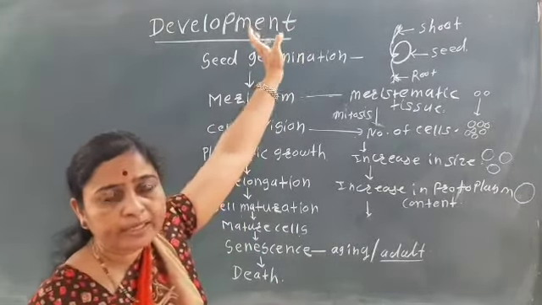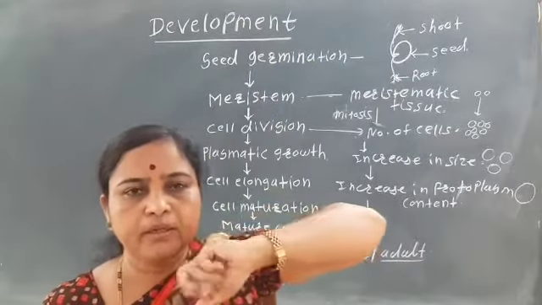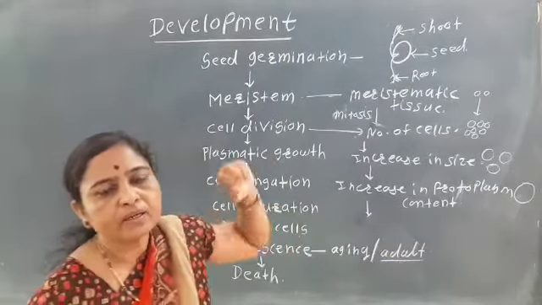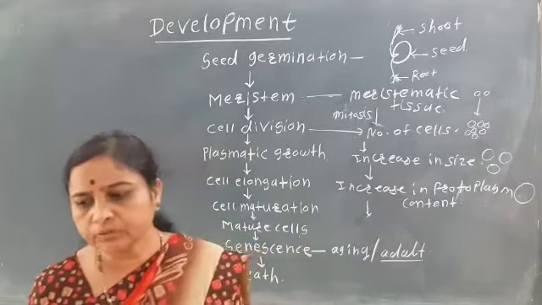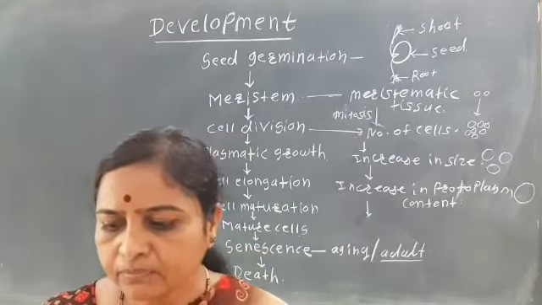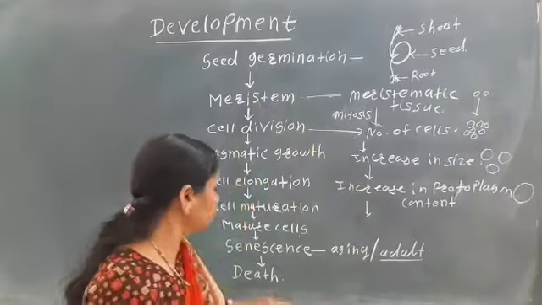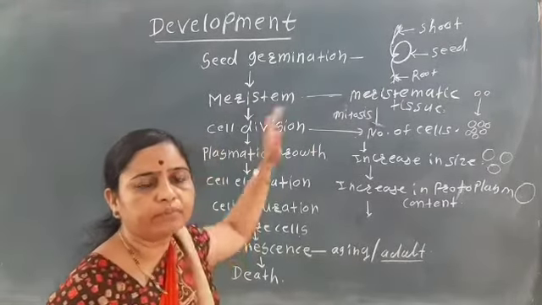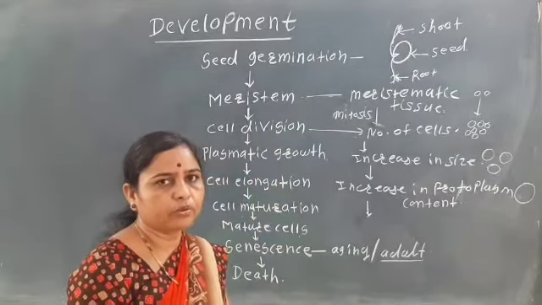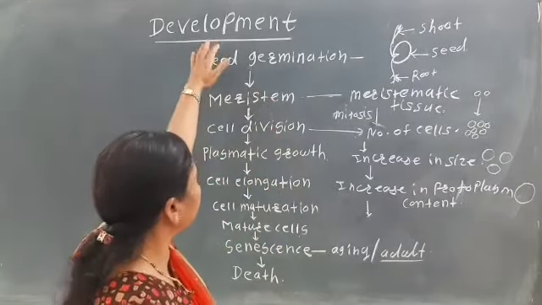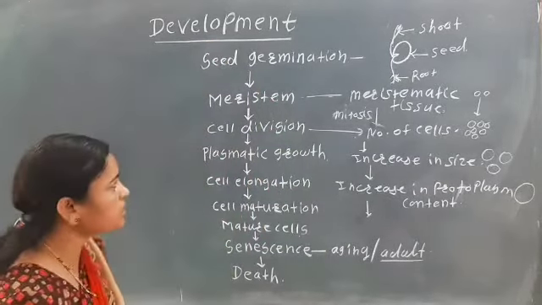So what is the definition of development? Development is the sequential events which take place in plants from germination up to death. From germination up to death. So in development there are stages.